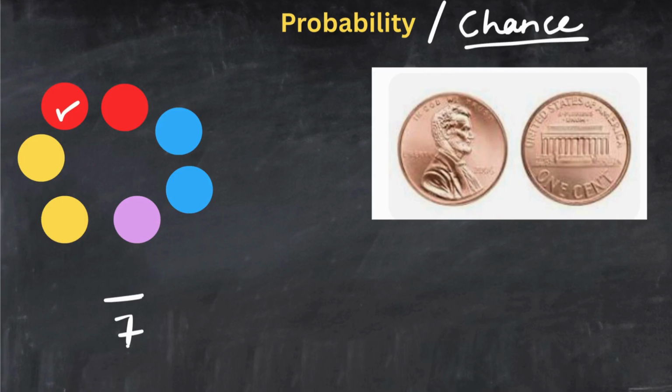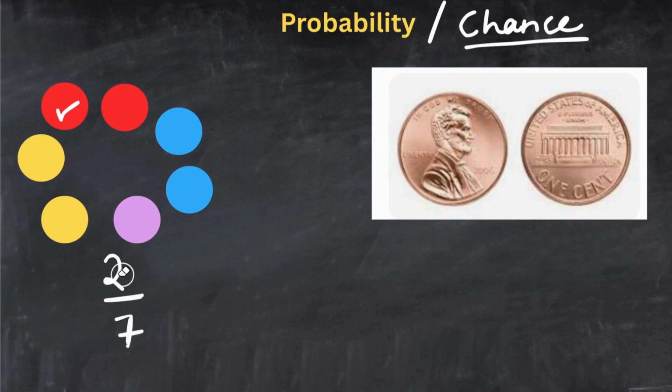Okay? Pretty clear, right? And there is a flip side of looking at it as well. So let's say you wanted to know the probability of getting a ball which is not red. So red ball's probability was 2/7, right? Now think about it. How many balls do you see that are not red?